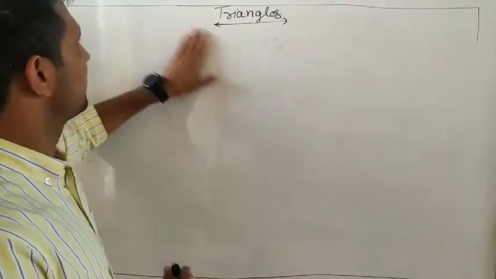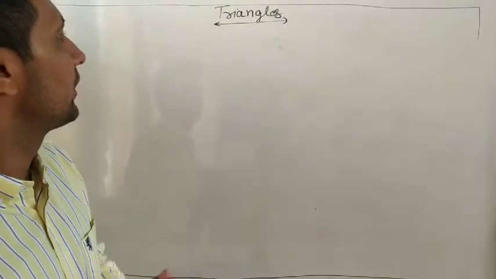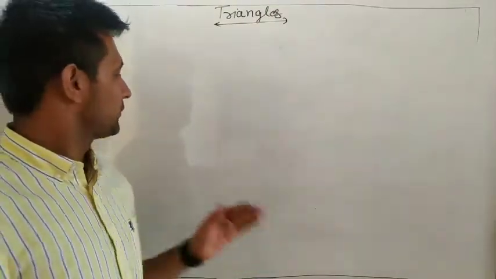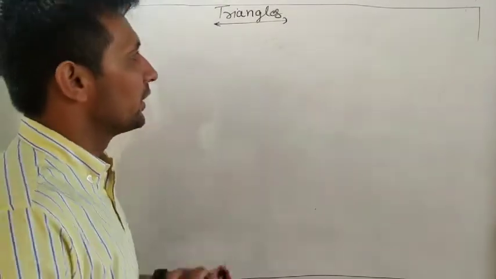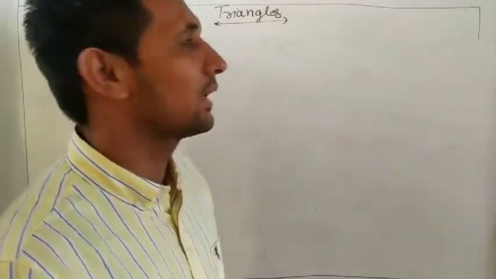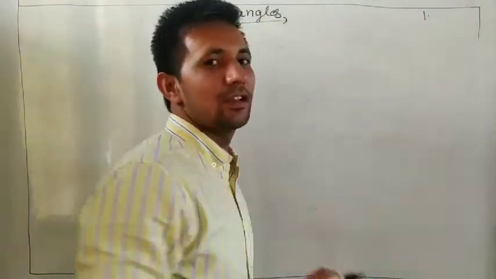Today we will discuss 7.3 question number 3. Yesterday we already discussed our first two questions of 7.3. First we have to remember the properties of congruent triangles. There are 5 properties.